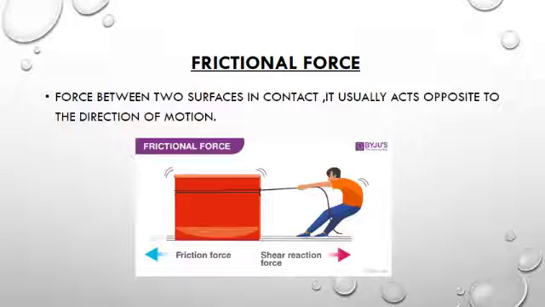It acts opposite to the direction of motion. According to this picture, the box and the surface of the ground are in contact, and the force is applied by the man in one direction and frictional force is applied in the opposite direction.